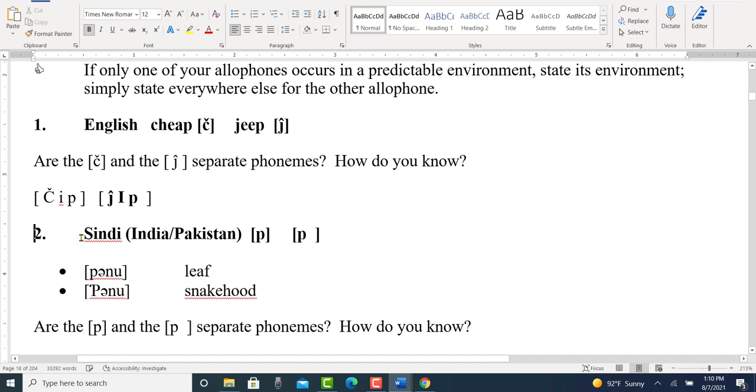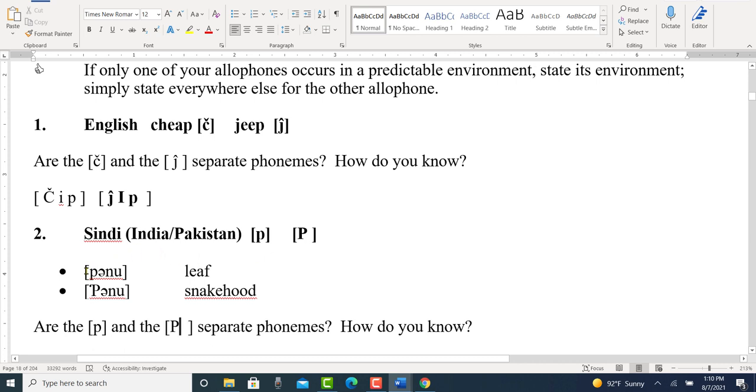Okay, let's take a look at Sindhi, a language from India and Pakistan. I'm going to make this more the aspirated sound here. So we have panu, which means leaf. We have panu with the aspirated P, which means snakehood. So the question is, are the P and the aspirated P separate phonemes in Sindhi? And the answer again is yes.